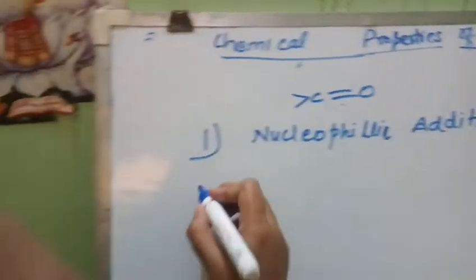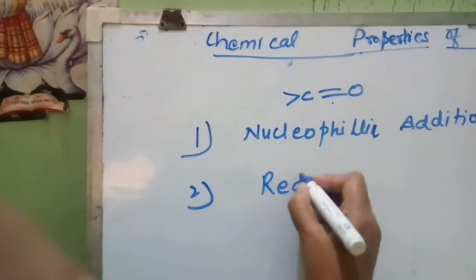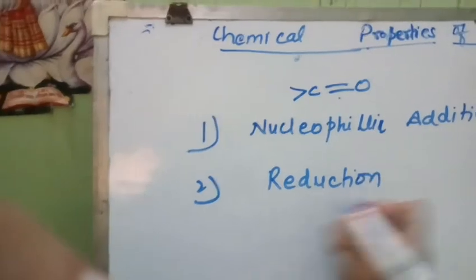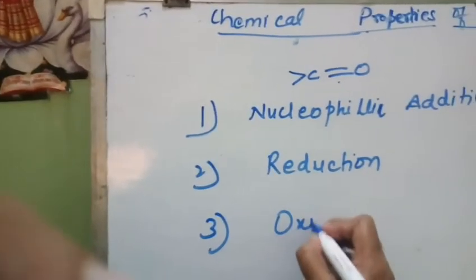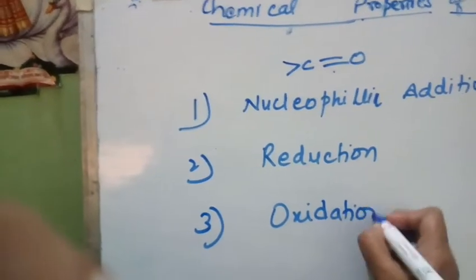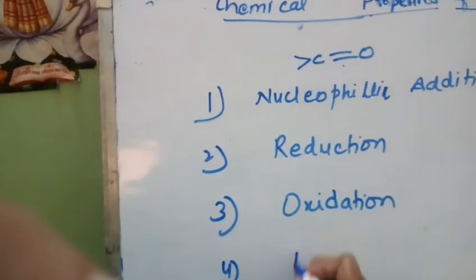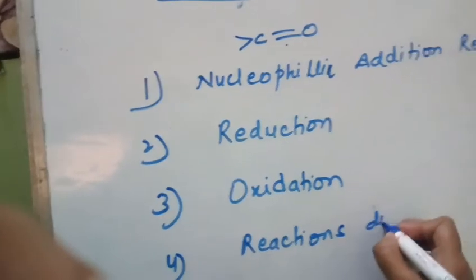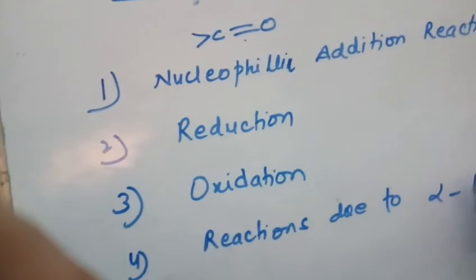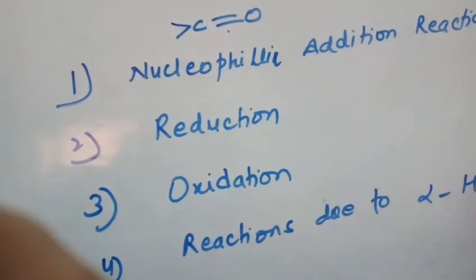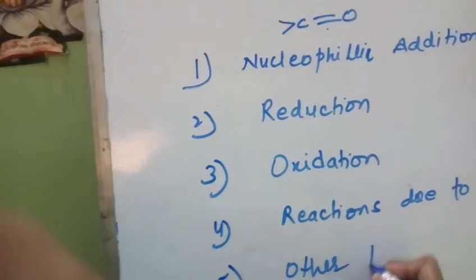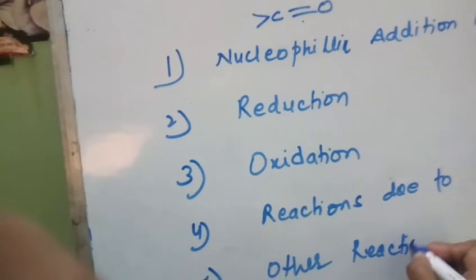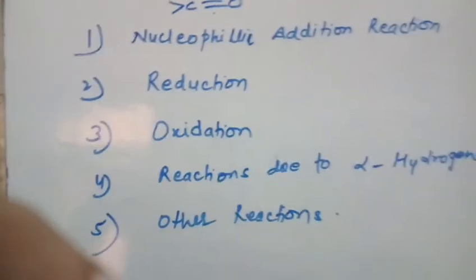Nucleophilic addition reaction, then we will study reduction reaction, then oxidation, then the reactions due to alpha hydrogen, and other reactions. These 5 types of reactions we will study in aldehydes and ketones, right? So let us start with nucleophilic addition reaction.